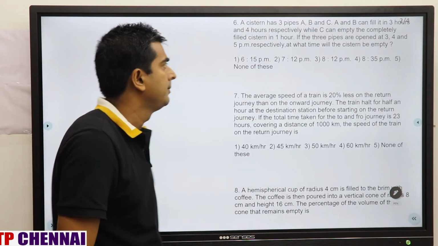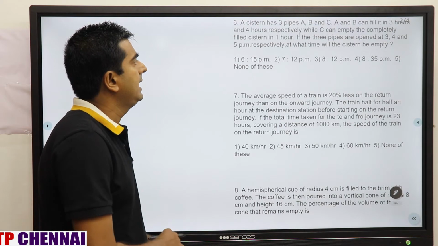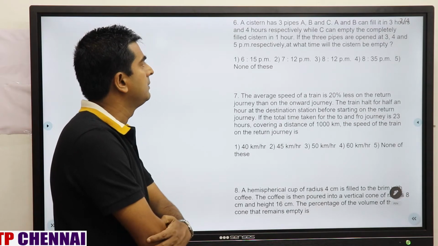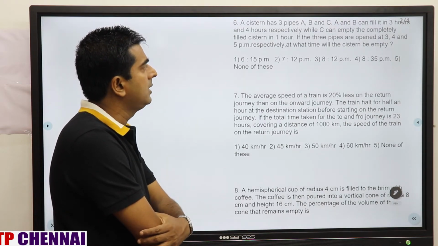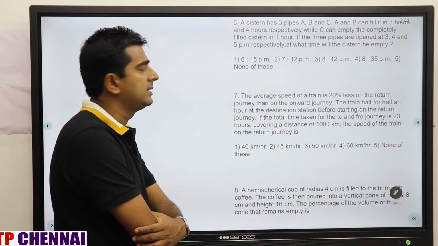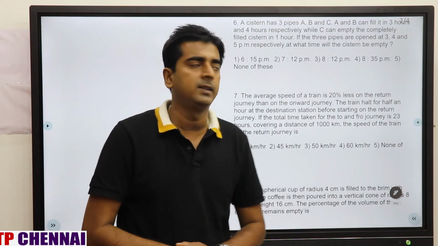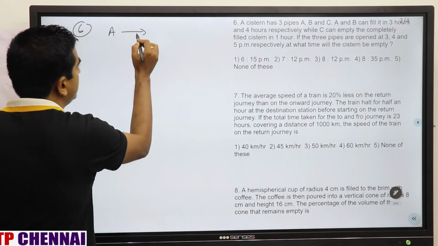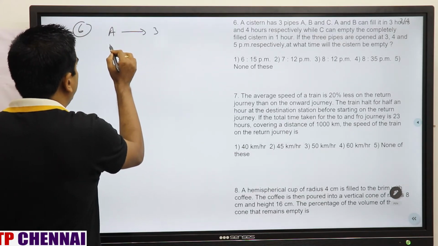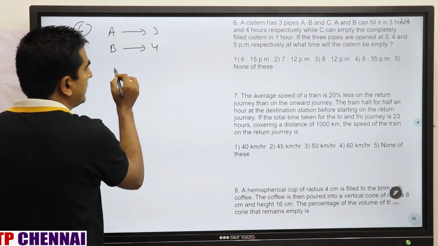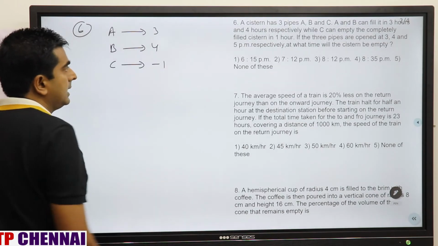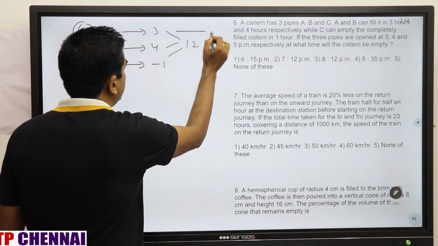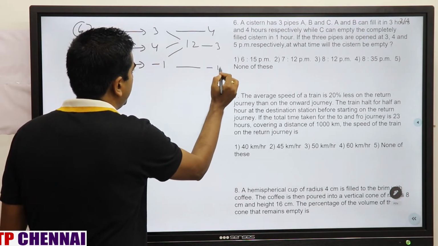Now we'll see question number 6. A system has 3 pipes A, B, C. A and B can fill it in 3 hours and 4 hours respectively, while C can empty the completely filled system in 1 hour. If the 3 pipes are opened at 3, 4 and 5 pm respectively, at what time will the system be empty? Good question of pipeline system. So pipe A can fill the system in 3 hours, pipe B in 4 hours, and pipe C can empty the system in 1 hour. So capacity is the LCM, which is 12. This part is 4, this part is 3, this part is minus 12.